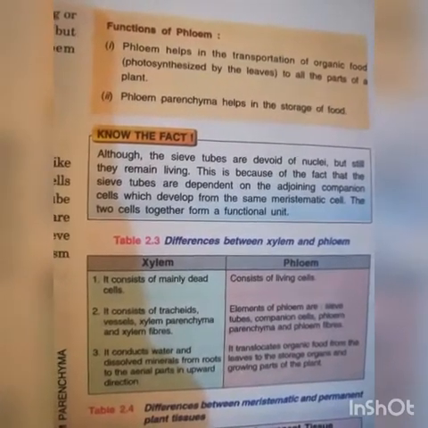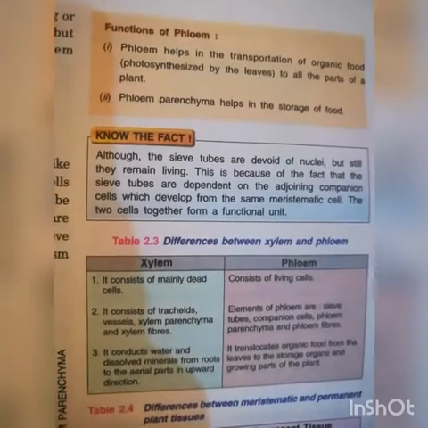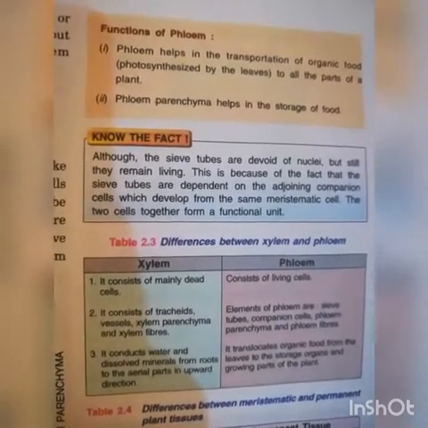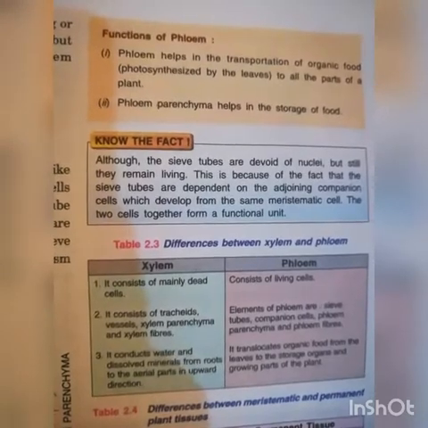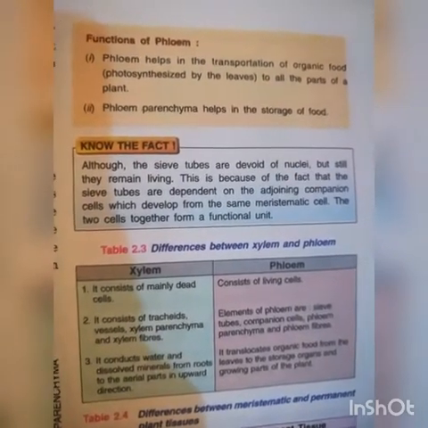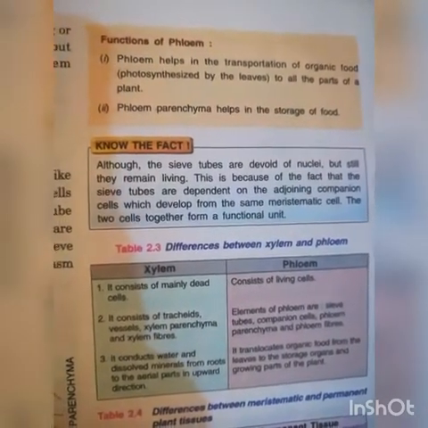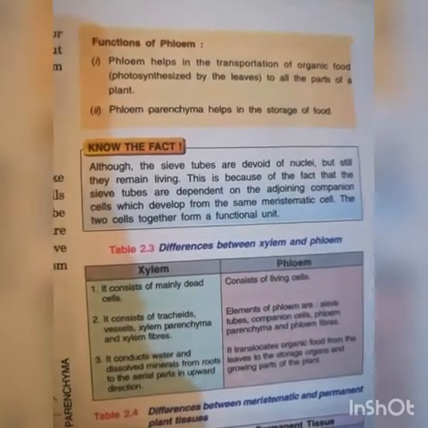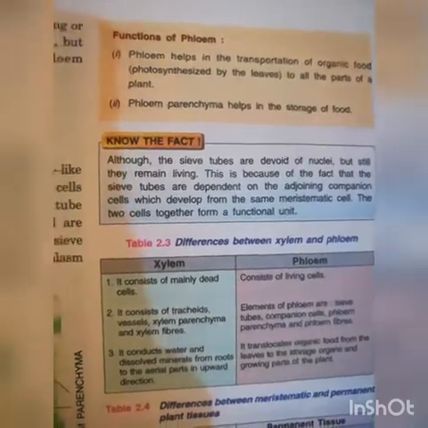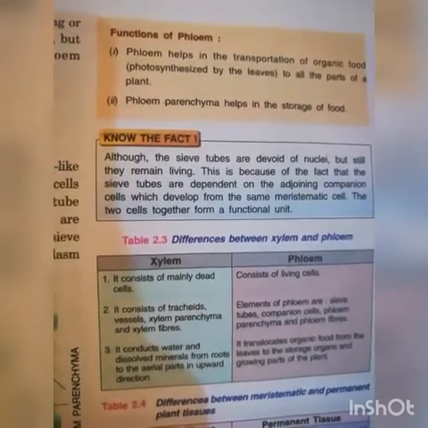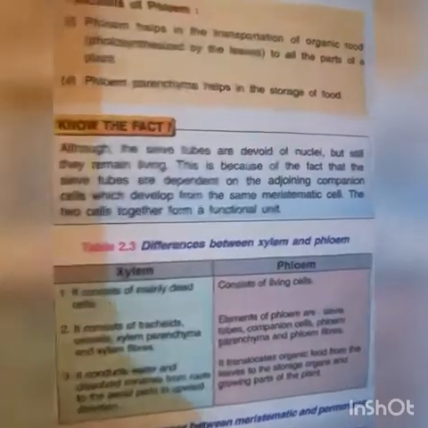The two cells together form a functional unit. After degeneration of the nucleus of the sieve tube, it is controlled by the nucleus of the companion cell, and both the sieve tube and companion cell work like a unit, or functional unit.